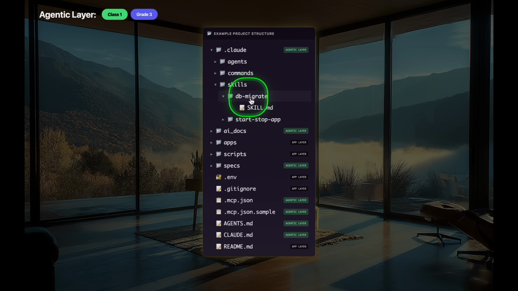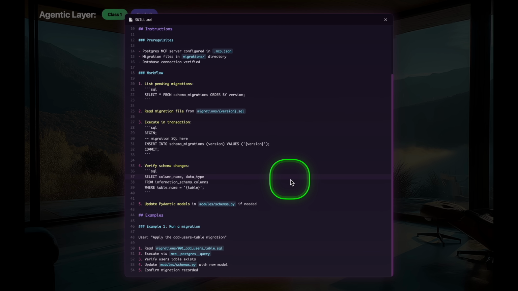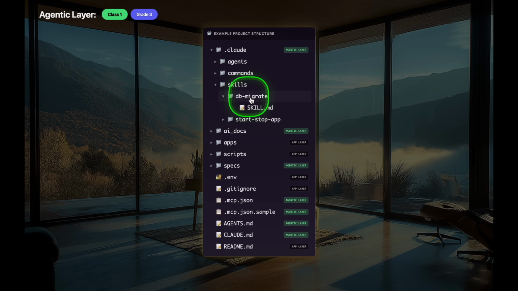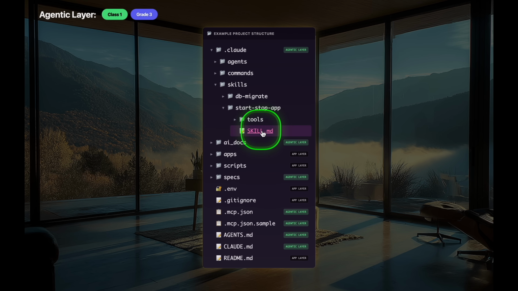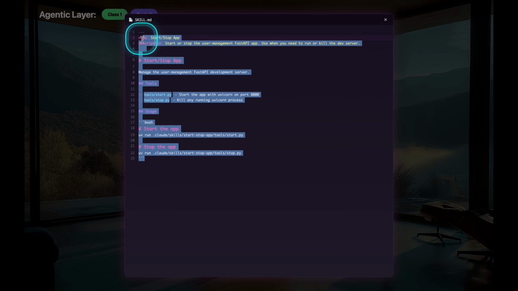Our agents have learned to migrate the database. And so inside of this file, you've seen these before, we have taught our agent how to use a specific tool, and it can now use it to perform a specific task. We're starting to specialize our agents a little bit more outside of our sub-agents. But we can also do things like this: start and stop application. If we open up this skill, we are just teaching our agent how to use scripts.